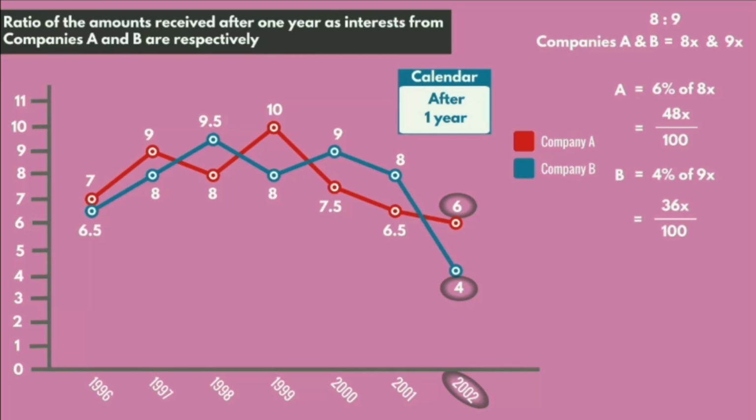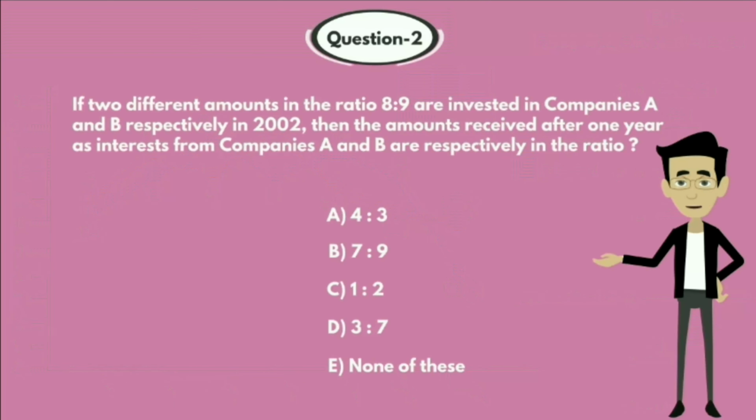So the required ratio equals 48x by 100 over 36x by 100. After solving this, we get 4 by 3. That is 4:3. So the answer is option A, 4:3.